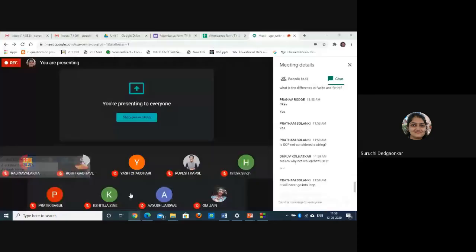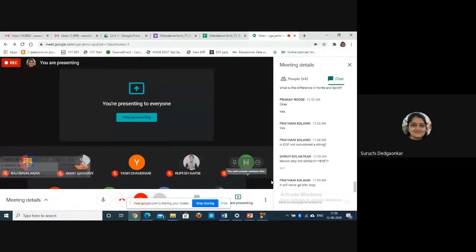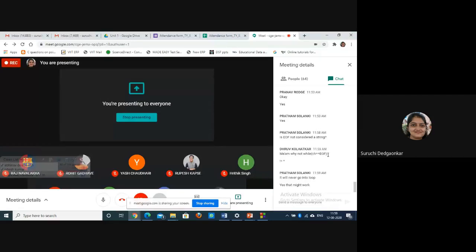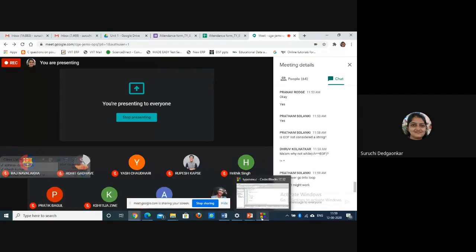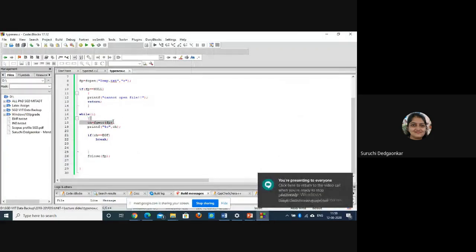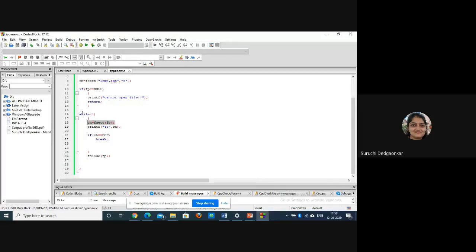Any doubt? Similarly, if I write while(1)... no, while ch is equal to EOF, it will never go into the loop. Why? One means always true. Because initially ch is not declared, so if you want that, you should have this statement before the while loop starts, and then you can check. While one is infinite, or you can have a do while loop also, because you can start with the first character. So there are variations.